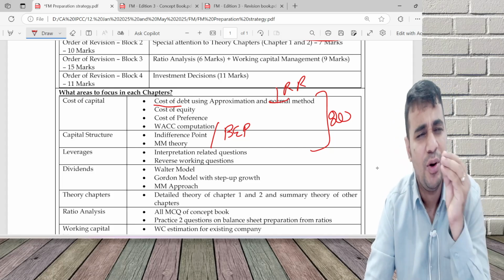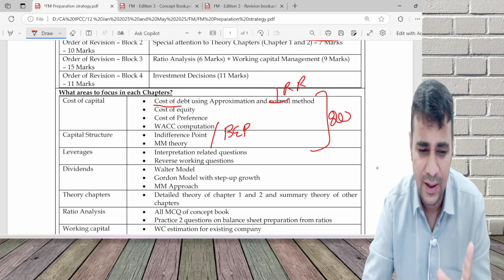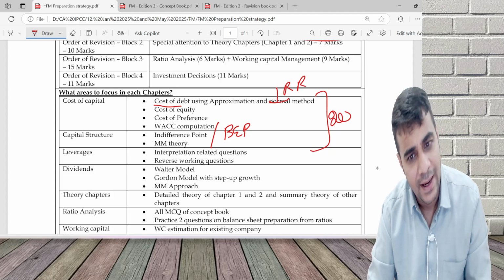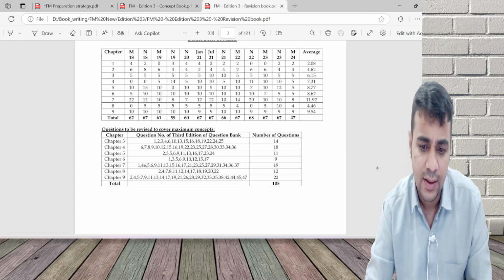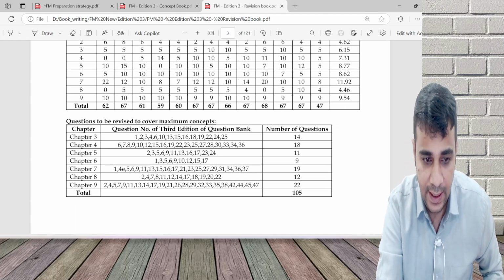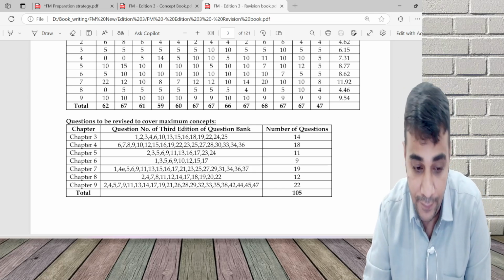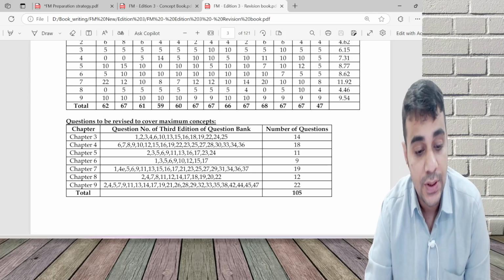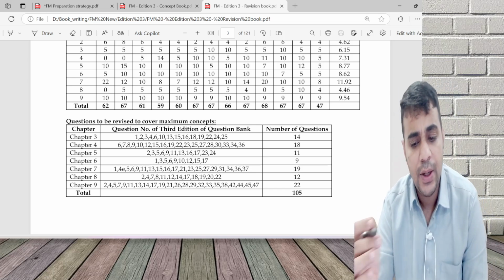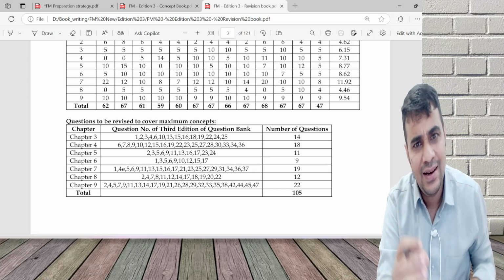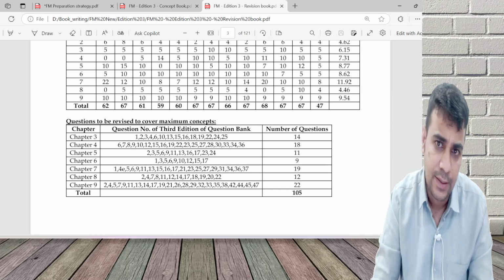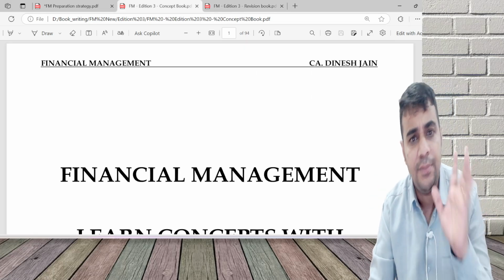For every chapter I'm going to say only 3 or 4 different categories of questions which you need to see. In case you want to practice more, practice through my question bank or the revision material. In the revision material, I have selected 18 questions in chapter 4, 11 questions in chapter 5, 9 questions in chapter 6, and 12 questions in the dividends chapter. I've selected more questions, but you can do all of them if you have 5 days for your preparation, and if you have less time, then just see limited preparation.